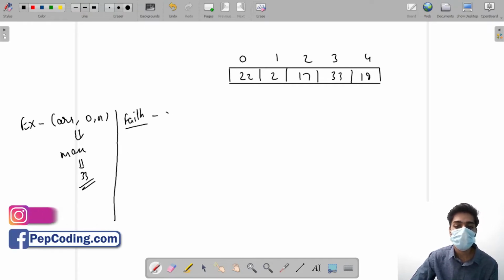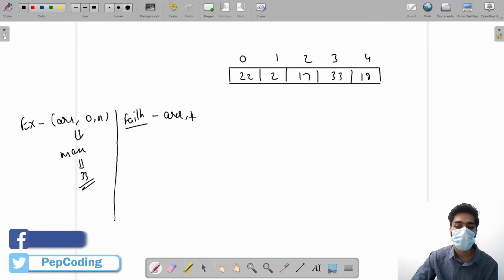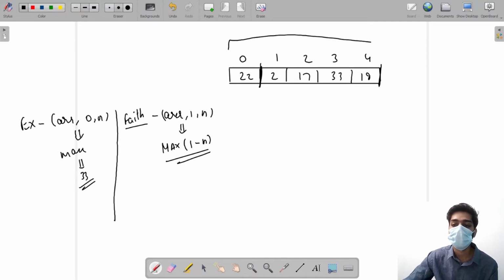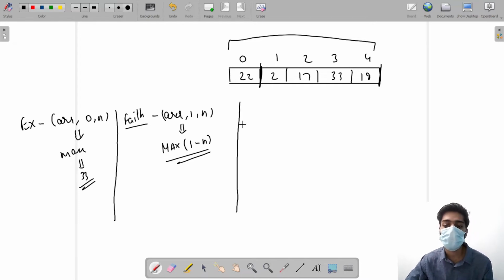My faith says that array (1, n) is going to find me the maximum element from starting here till here. It's going to find me the maximum from index 1 to n. But I have to find the maximum element from here to here in the whole array. So I have to meet my faith with expectation. And how am I going to do that?